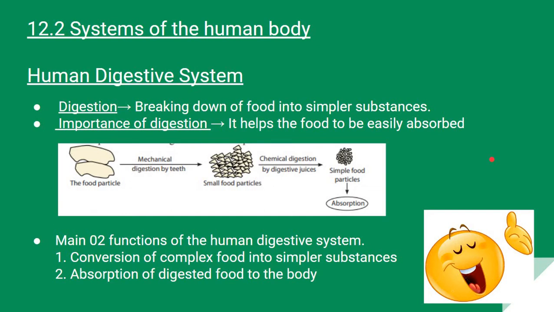So what is a system? A system is basically a collection of organs. So what is an organ? Organs are basically a collection of cells and tissues. If you are not familiar with what an organ, a cell, or a tissue is,